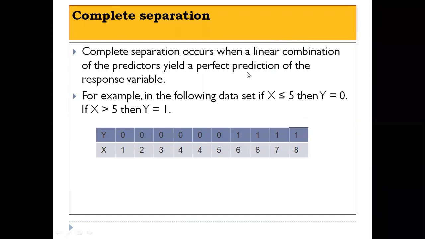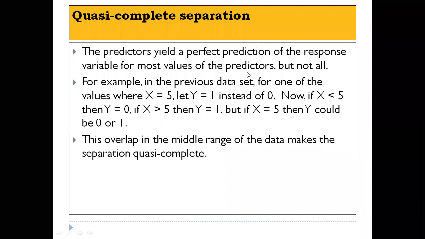Now, let's come to the next one, that is quasi-complete separation. What is this? Here, the predictors yield a perfect prediction of the response variable for most values of the predictors, but not for all.